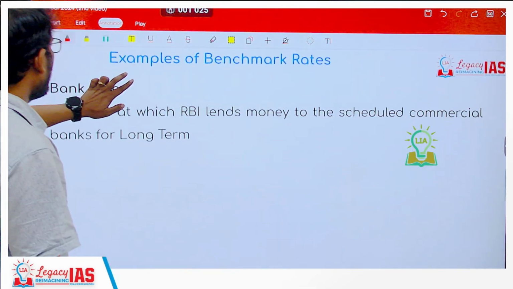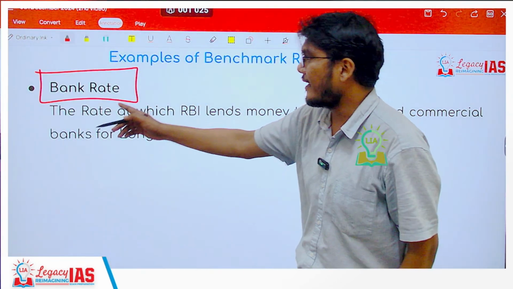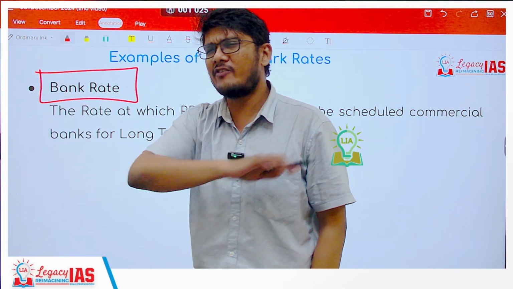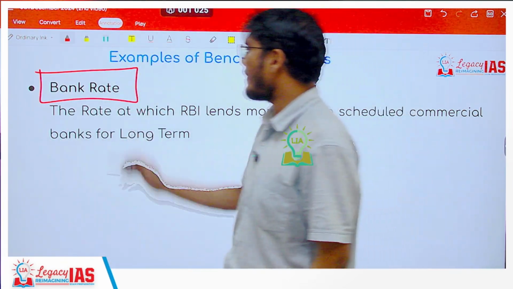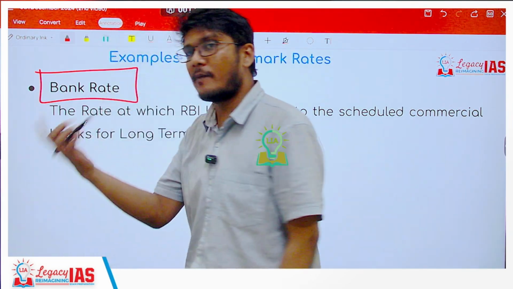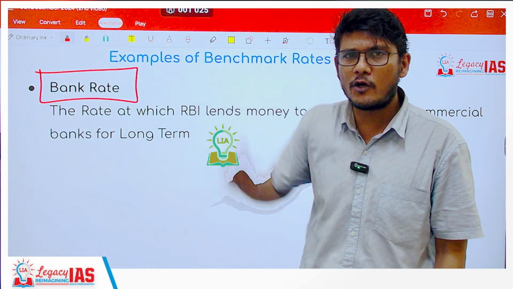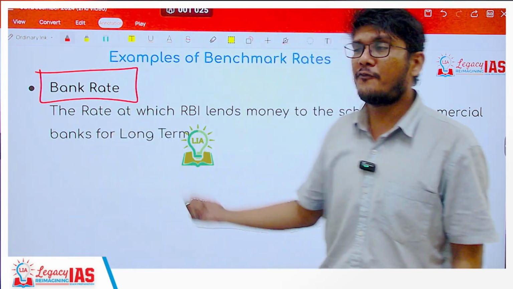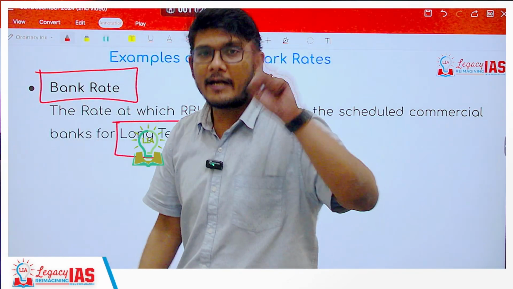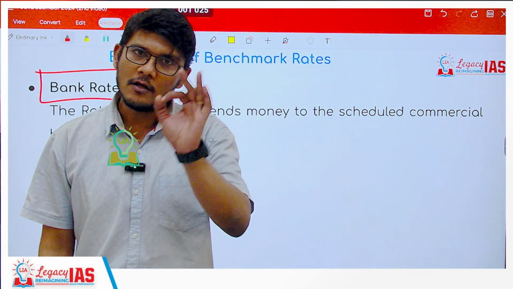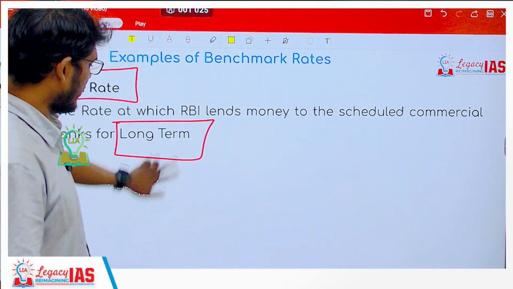Now another example which I deliberately thought to keep in this slide is the bank rate, because the bank rate sounds exactly similar to the repo rate, so you should not confuse. What is bank rate? Rate at which the RBI lends money to the scheduled commercial bank. Now this is the exact same thing we said in repo rate also. Then how is it different? It is different because bank rate is for long term, whereas repo and reverse repo rates are for short term. Remember this, especially for your prelims examination.